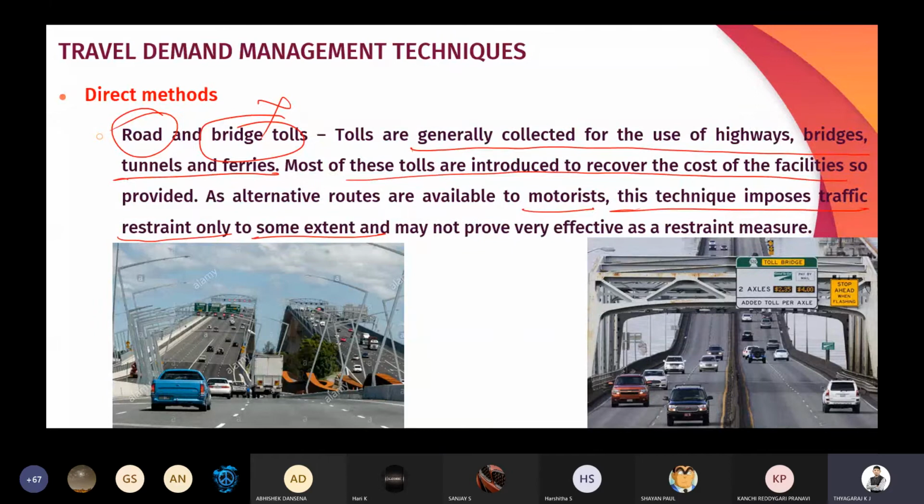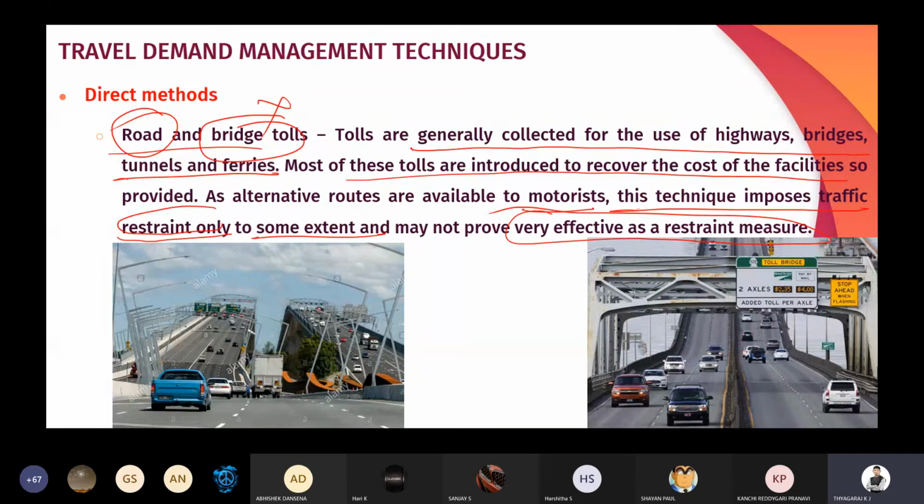If they are searching for alternatives, the road and bridge tolls only impose a traffic restraint and are not effective in nature. So the bridge and road tolls are not effective in nature. They may only impose traffic restraint. That is, they will not be using the road where the tolls are present, but they will be searching for alternative routes where they can move from one place to another place.